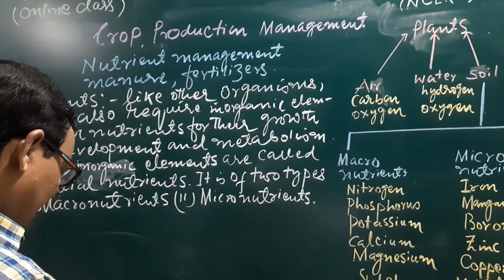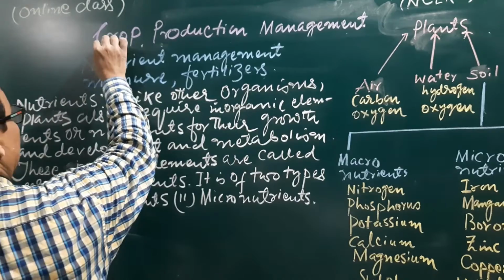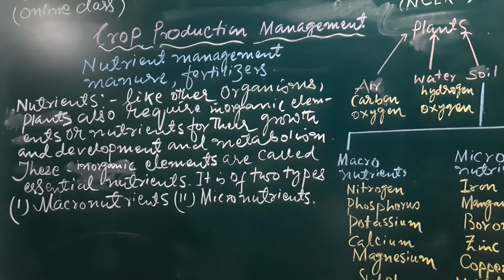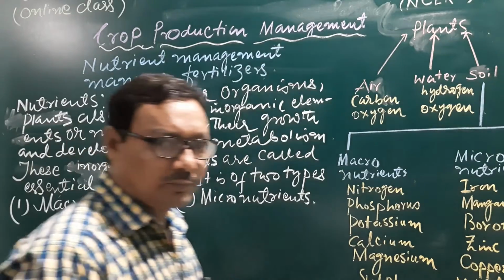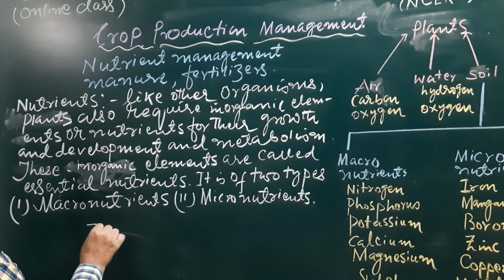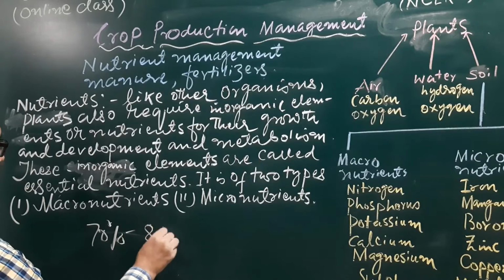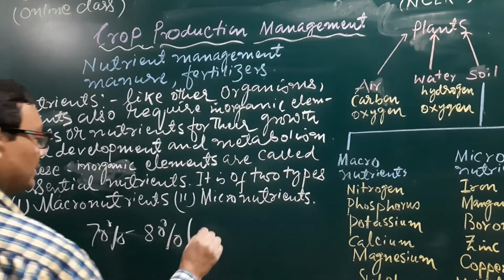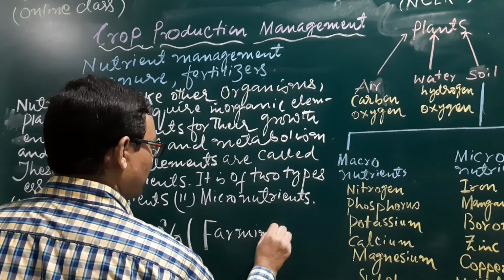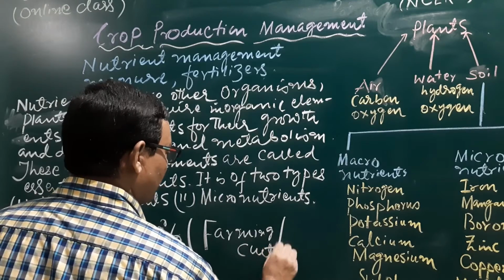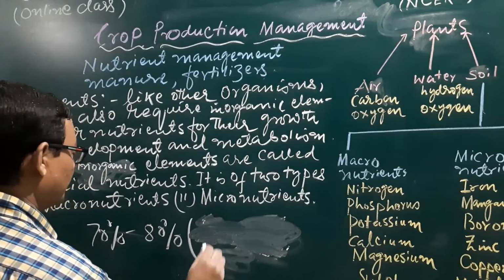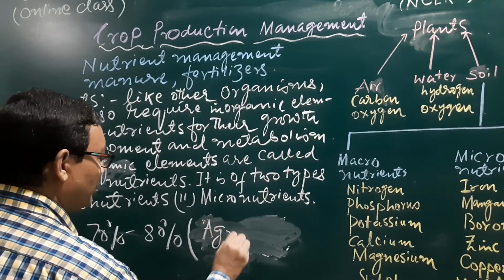In today's lesson, our next part is crop production management. In our country, about 70 to 80% of people depend upon farming, agriculture. You may write that 70 to 80% of people depend upon agriculture.